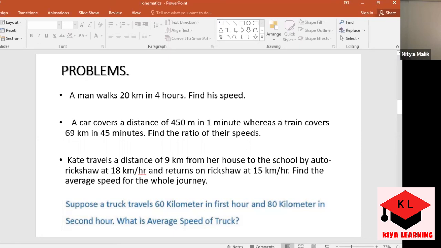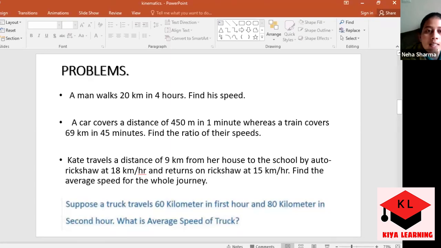So, it's 450 by 60. Right. And the train would be 69 divided by 45 into 60. Right. You just have to change kilometer also, because if we are representing in SI units, so it's 69 kilometer multiplied with 1000. Then whatever be the answers in both the cases, you just have to divide both the answers in order to find the ratio. For example, in the first case, if it is 45, and in the second case, let it be 2 point something, you have to divide 45 by 2 point something.